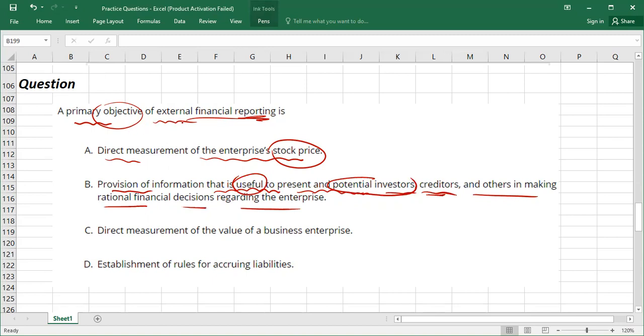Next, the primary objective of external financial reporting is direct measurement of the value of the business enterprise. No, our purpose is not to calculate the value. Again, the primary objective is establishment of rules of accruing liability. No, it's not only about liability. In accounting, we also treat assets, equity, expenses, revenue, etc. But our main objective is to provide useful information. As I told you, useful means relevant to the business activities and faithfully presented. So option B is correct.